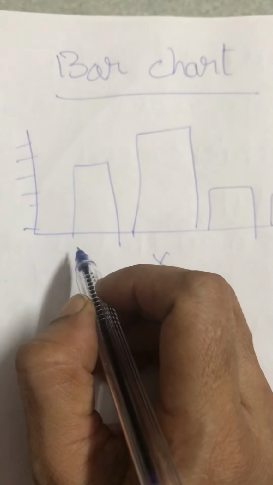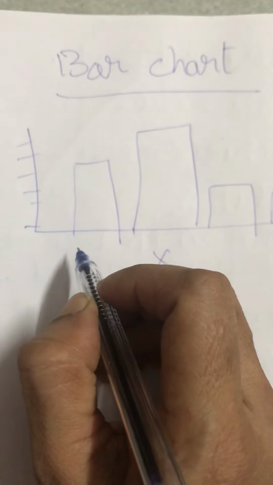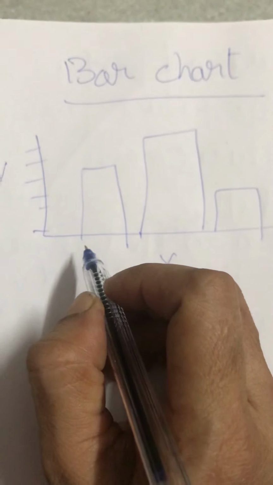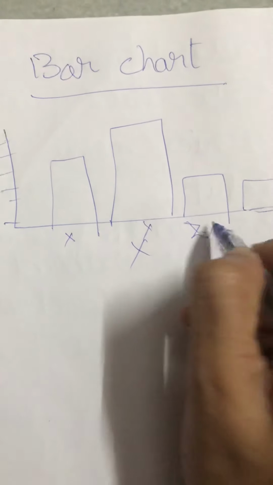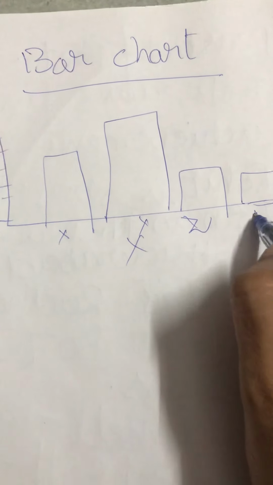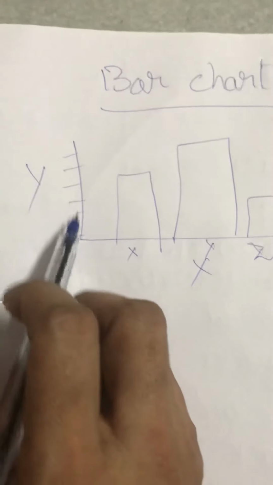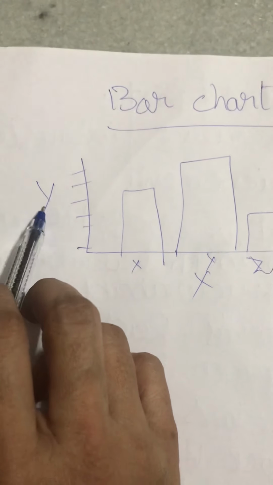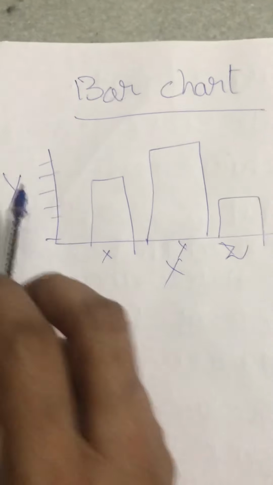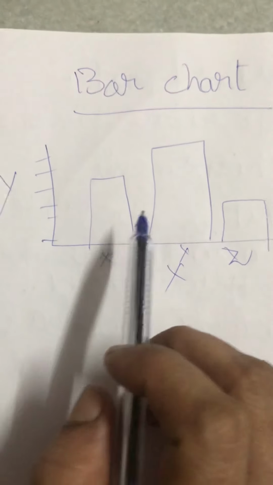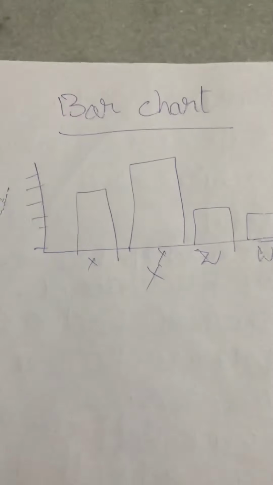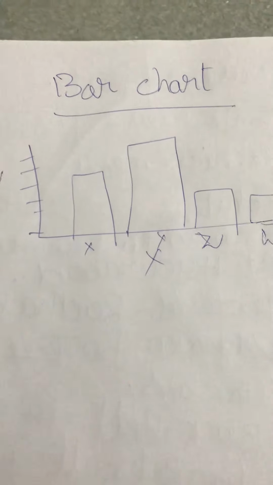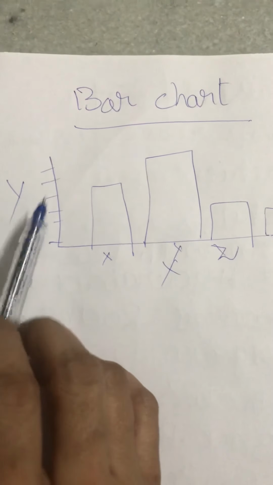Have you seen a bar chart before, children? Yeah, you might have seen it in math subjects, right? So some details will be given here on the x-axis, and some numerical data will be provided on the other side. Some rectangular bars with some heights will be provided. So in math, by using the data you will draw these rectangular bars.